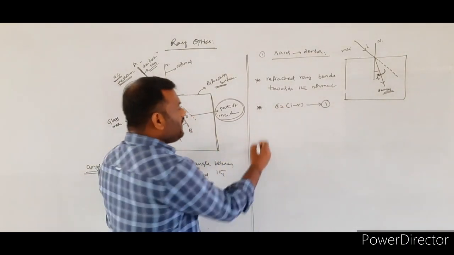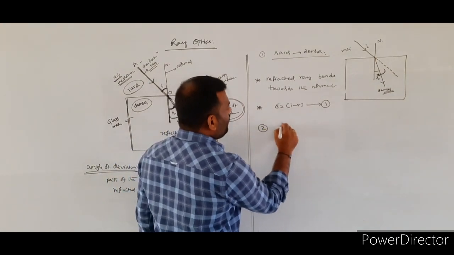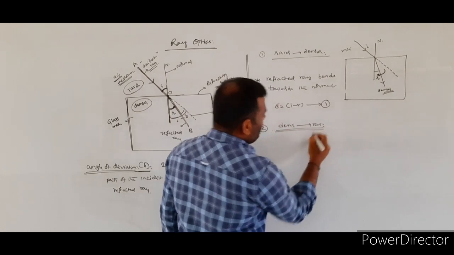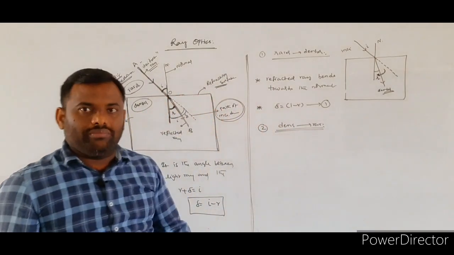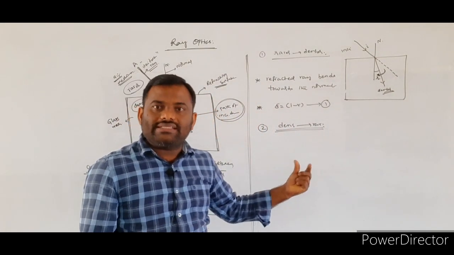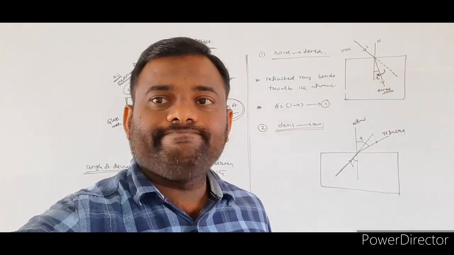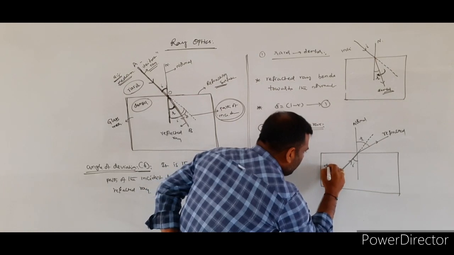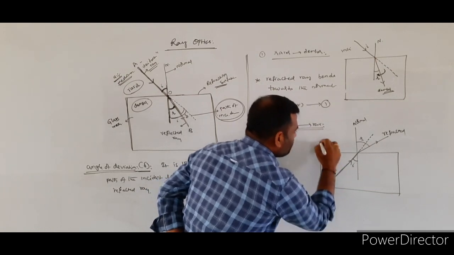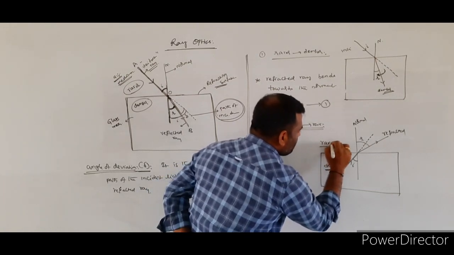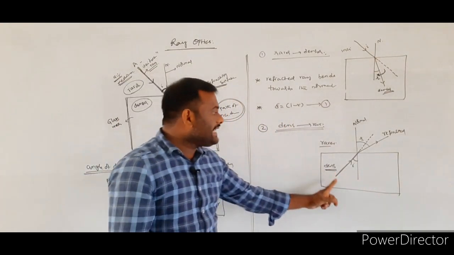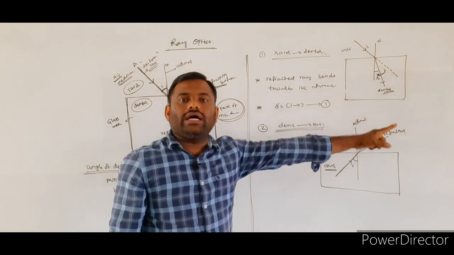Now we will see if the light is traveling from denser medium to the rarer medium, what will happen. Now see here, I consider the incident light ray present within the denser medium and the refracted light ray present within the rarer medium. So I am assuming the light rays are coming from the denser medium to the rarer medium.